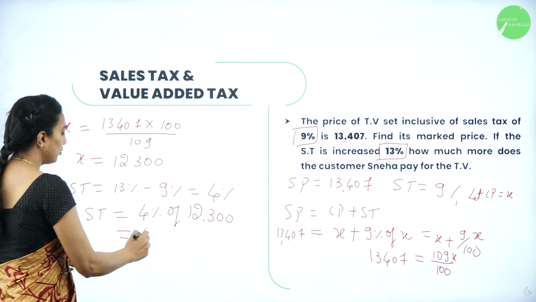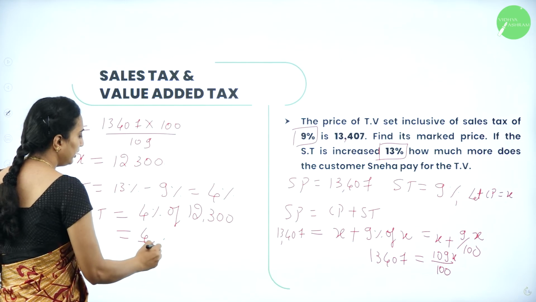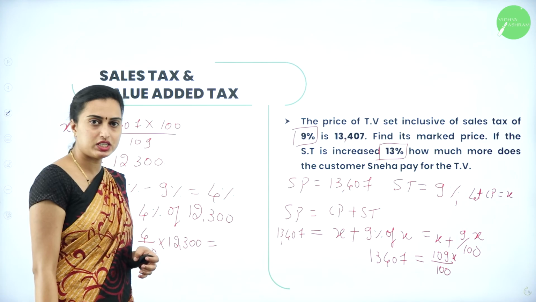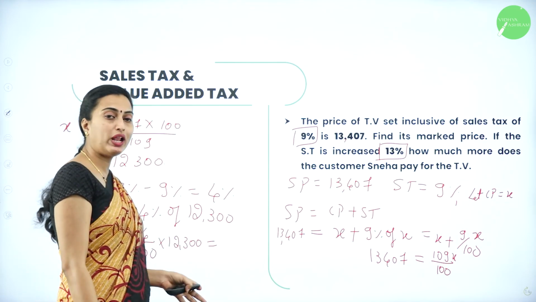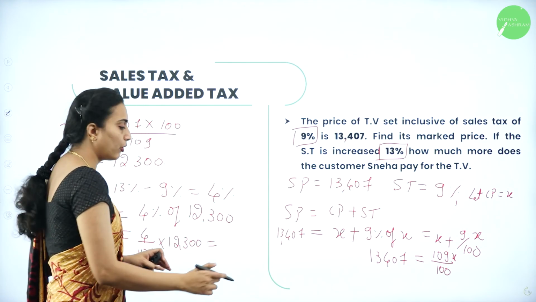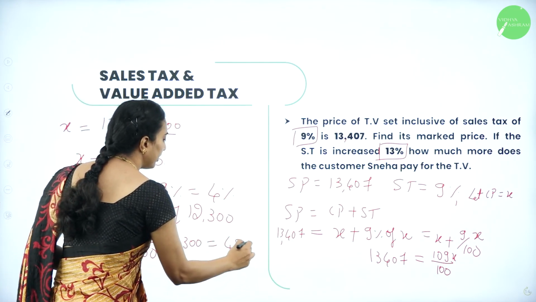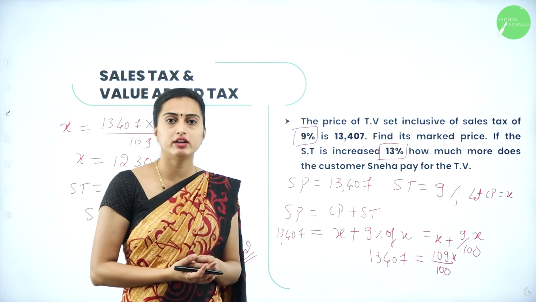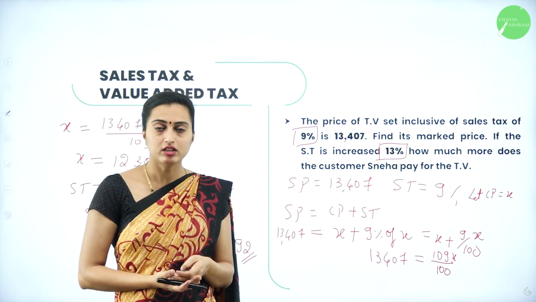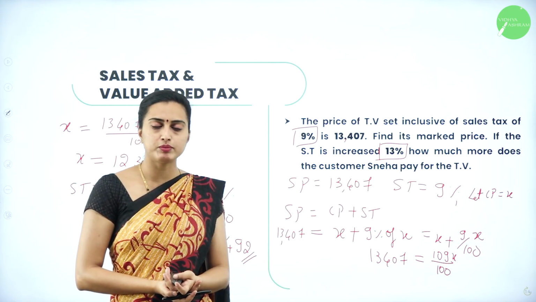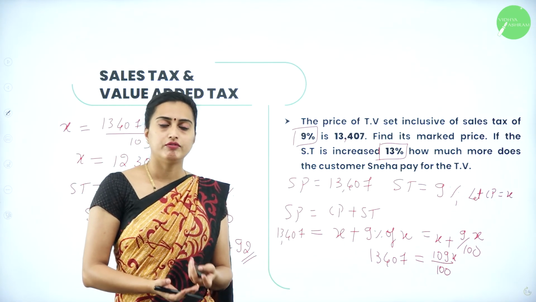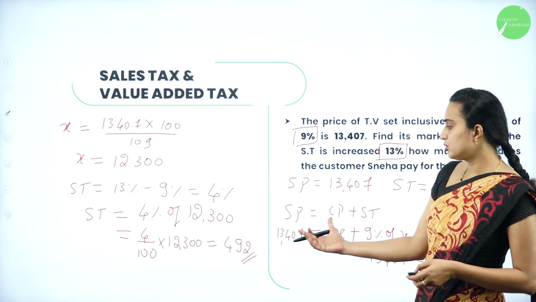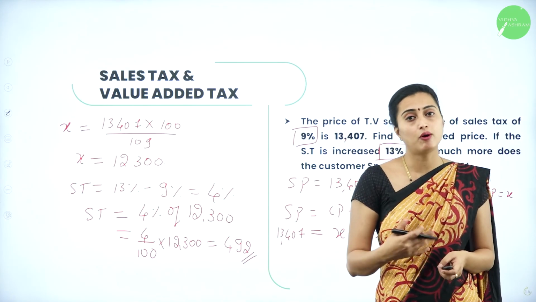Now which will be equal to 4 by 100 into 12,300. After evaluating this, you are going to get the answer as 492. So the customer is going to pay rupees 492. Are you getting it? This is how you are going to solve the problems based on whichever formulae we have given. I hope you got how to solve this one. So here she has to pay 492 rupees more than that.